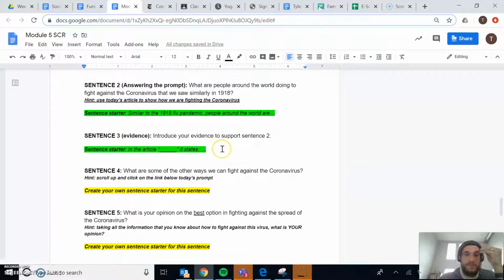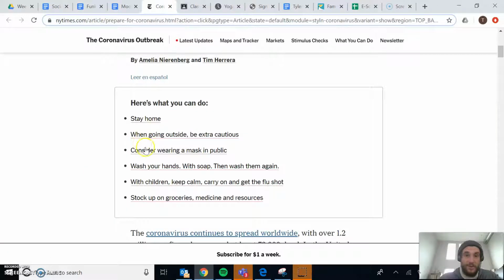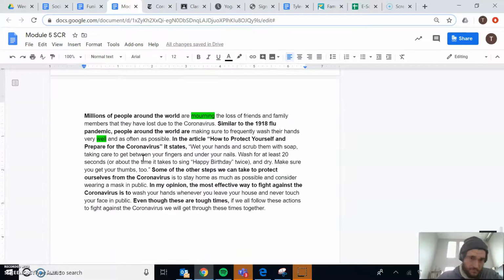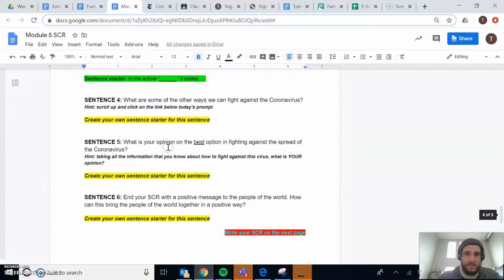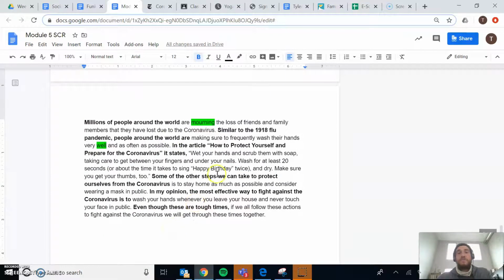Okay, so now we're on the third sentence. Introduce your evidence to support sentence 2. Now, I know that I looked back and I saw that this is what we're doing to fight against the coronavirus now. So it says find that evidence. Okay, so I'm going to use my sentence starter. My sentence starter is "in the article," and it has a blank spot for you to write the article name in there. So the article is entitled How to Protect Yourself and Prepare for the Coronavirus. So in the article, How to Protect Yourself and Prepare for the Coronavirus, it states, that's my sentence starter.